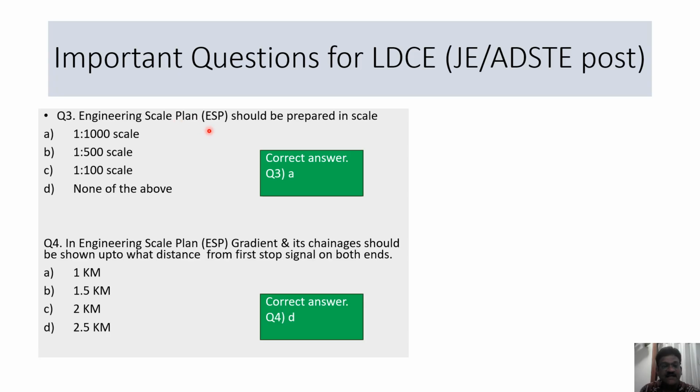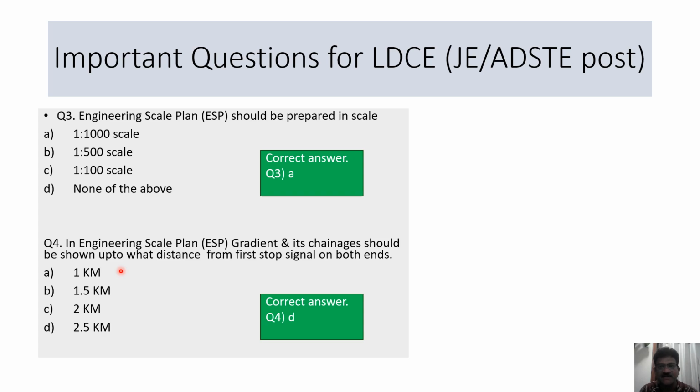Engineering scale plan, generally called the ESP, should be prepared in which scale? The correct answer is 1 is to 1000 scale. In engineering scale plan, gradient and its changes should be shown up to what distance from the first stop signal on both ends?